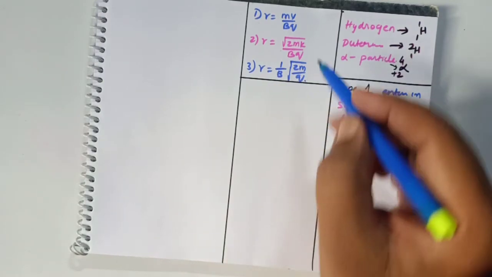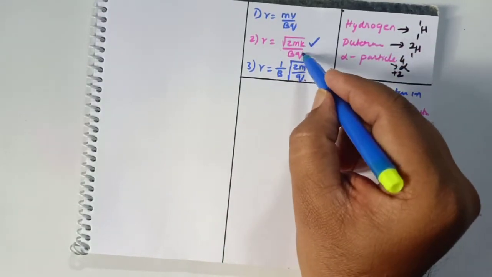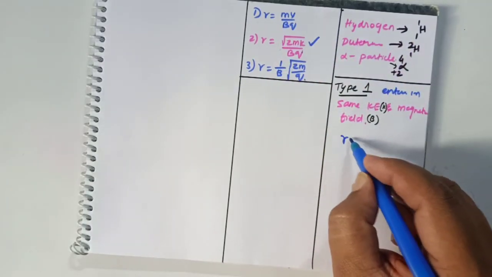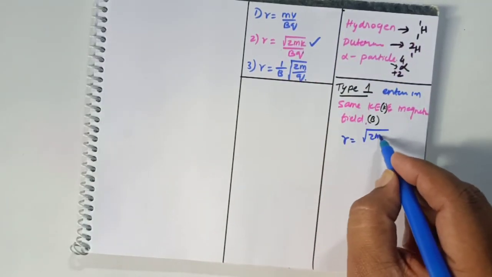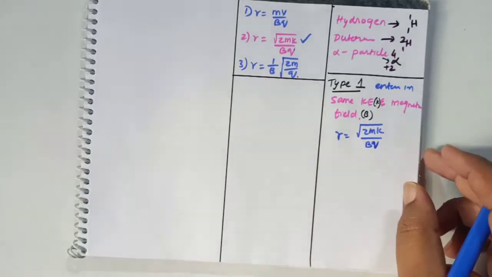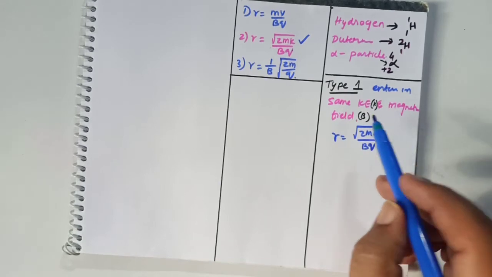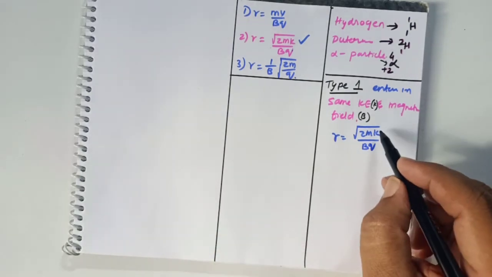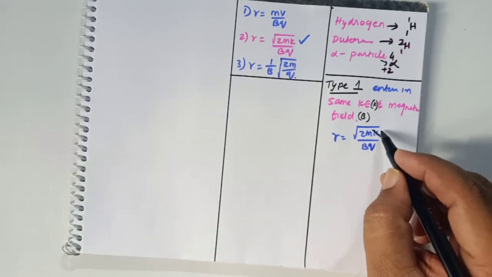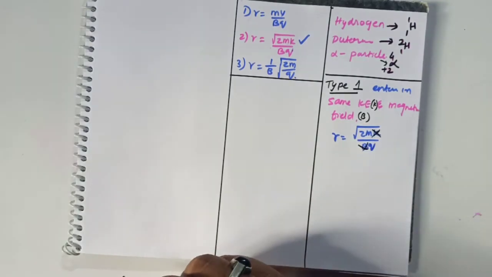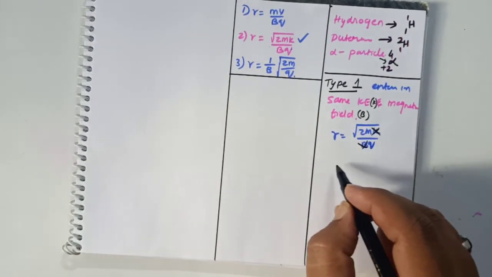Same kinetic energy means you have to select this formula, because kinetic energy is present in this formula only. So you have to write this formula here now. R is equal to 2 root mk by bq. Let me see what happens here. Same kinetic energy and same magnetic field, what is the meaning? Whatever is the same, you just cancel out because it is going to be constant. Same kinetic energy means this goes. Same magnetic field means this is also going.